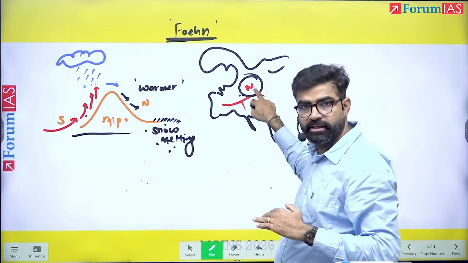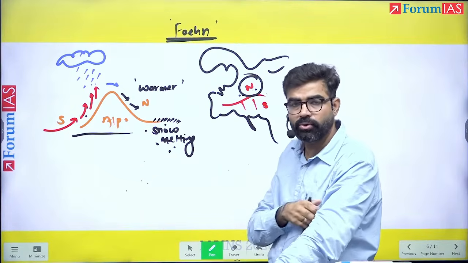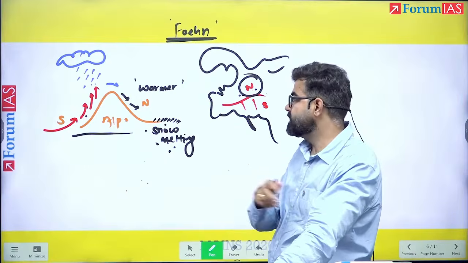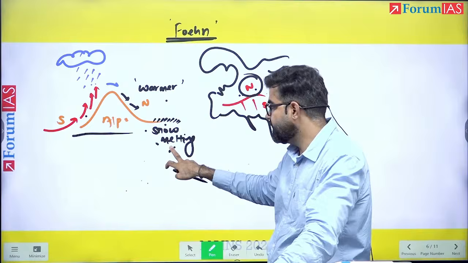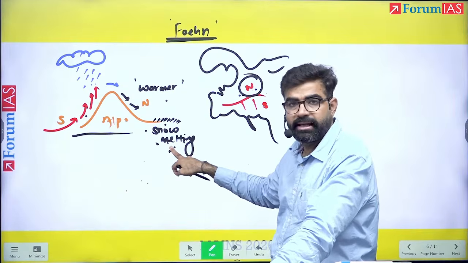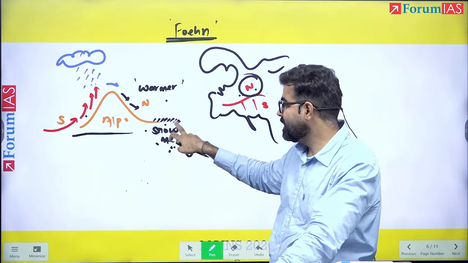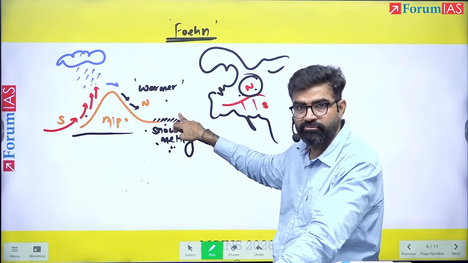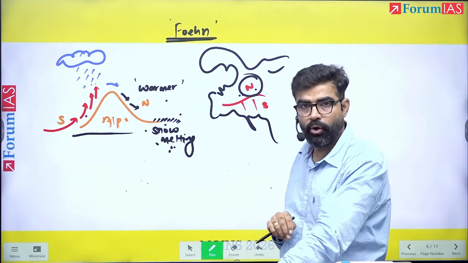Is it orographic in nature? Yes, orographic means it is coming from the mountain area, right? Orography means mountain. So it is orographic in nature, coming down from the mountain, slightly warmer, making the area suitable for agriculture as well as grazing, increasing the temperature slightly, making the conditions slightly more comfortable, right? So this is the role of the Föhn.